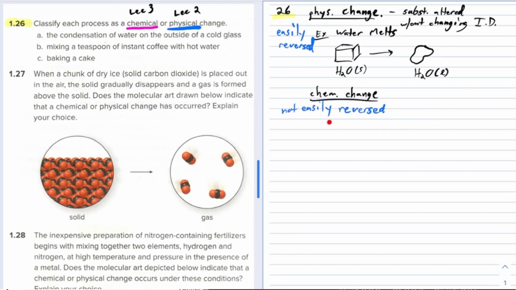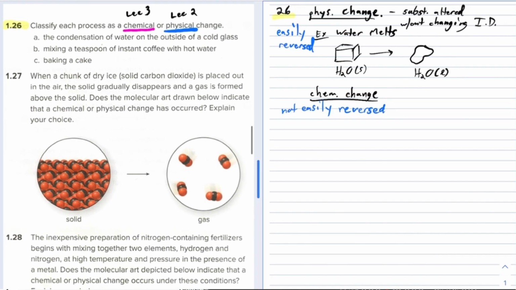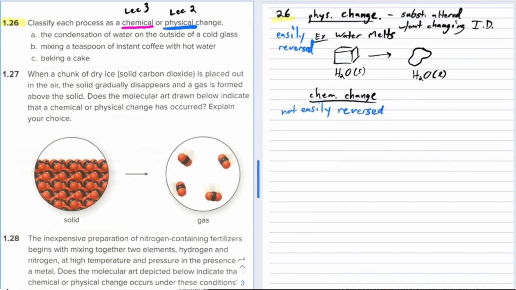If you burn an object, you can't go backwards, at least not easily, okay? So just taking that information, let's look at A, B, and C. Okay, so A, here just underline this, A, the condensation of water on the outside of a cold glass.